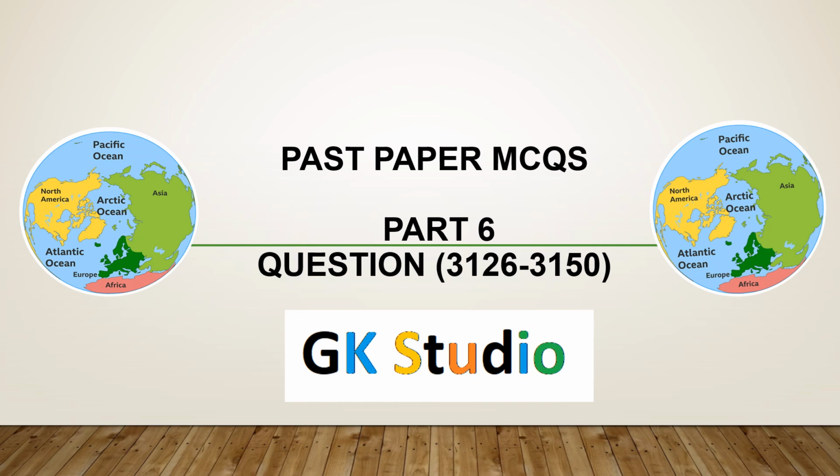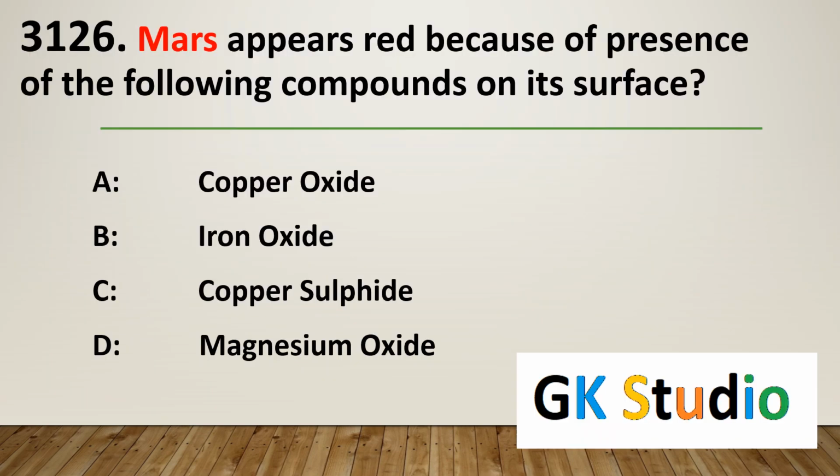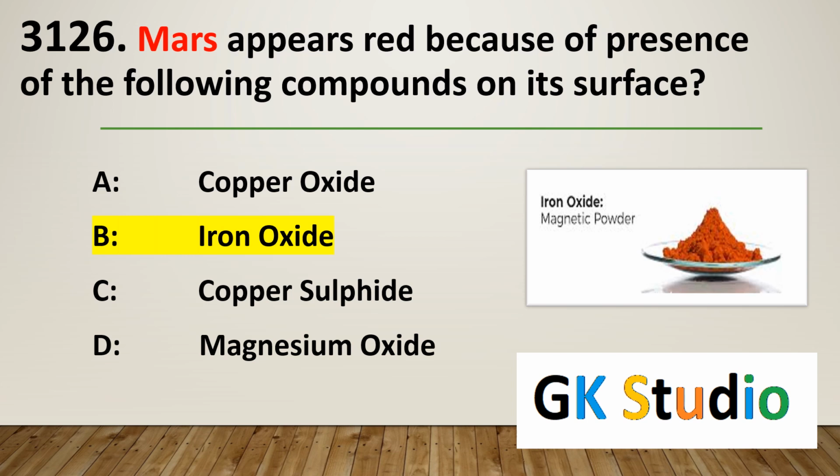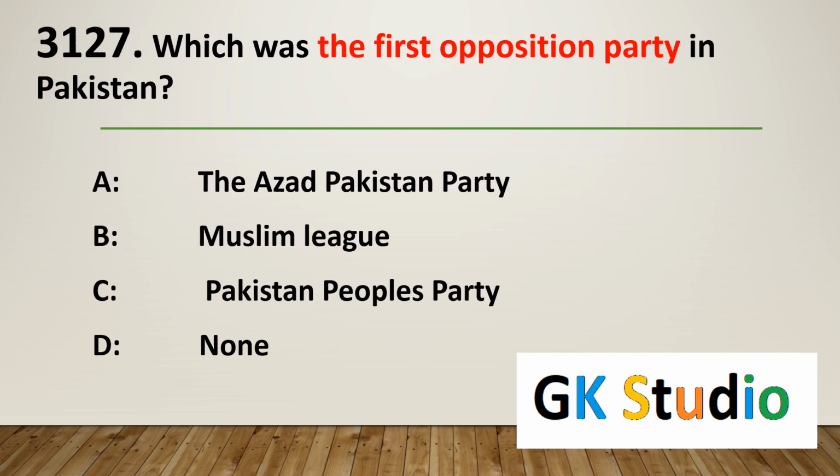Bismillahir Rahmanir Rahim. Past paper MCQ series part 6. Mars appears red because of presence of the following compound on its surface. Mars appears red due to iron oxide. Which was the first opposition party in Pakistan? Azad Pakistan Party was the first opposition party in Pakistan Assembly.